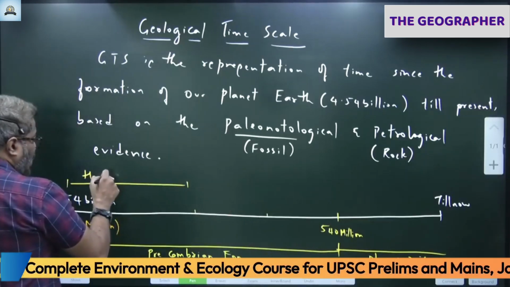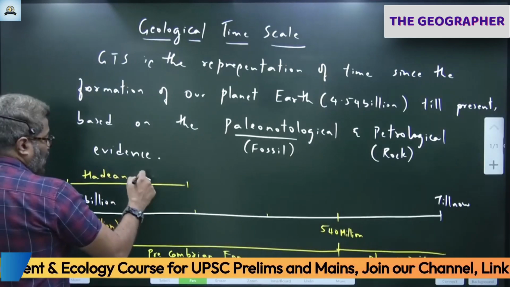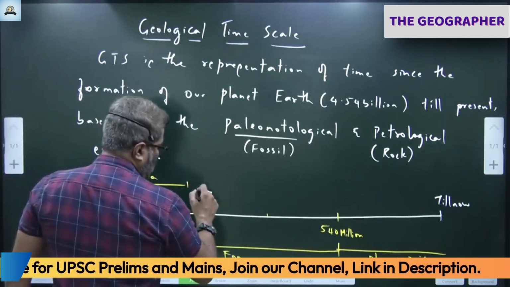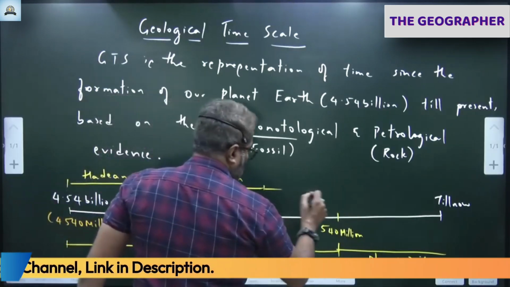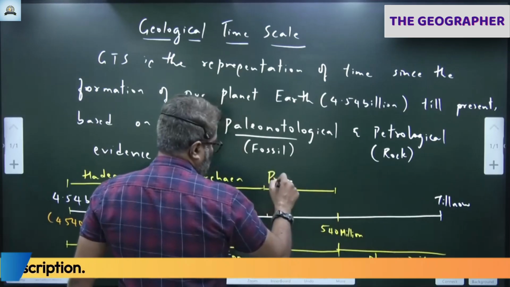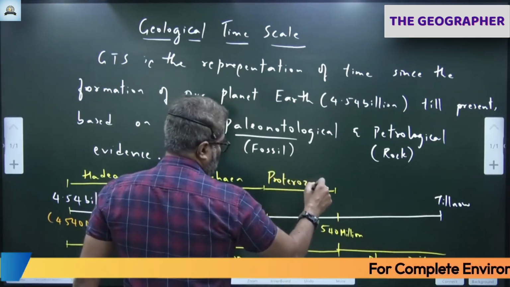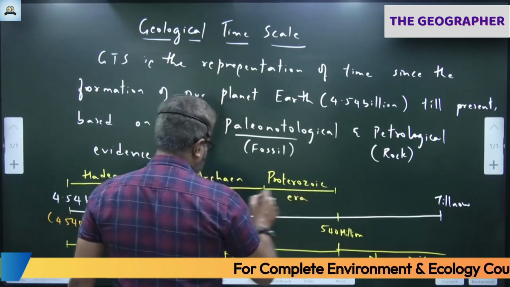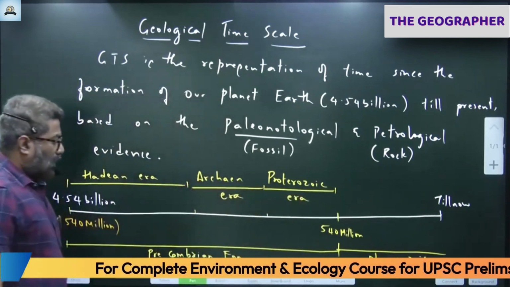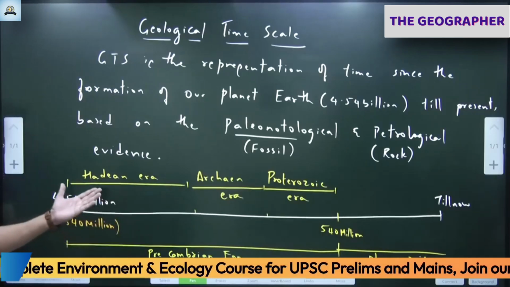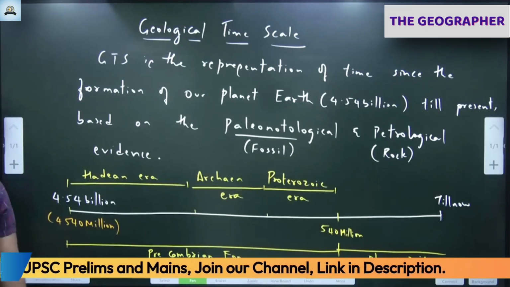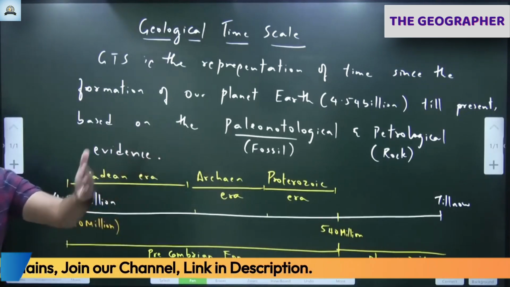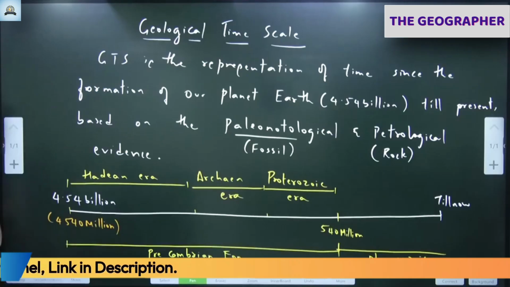This is called Hadean era. This is called Archean era. This is called Proterozoic era. See, this Precambrian Eon was divided into three eras: Hadean, Archean, Proterozoic. Eon is a larger scale, which is divided into eras.